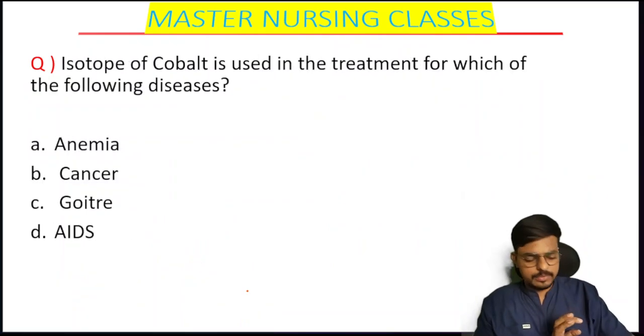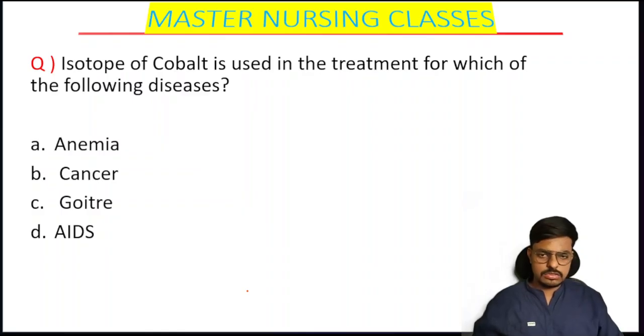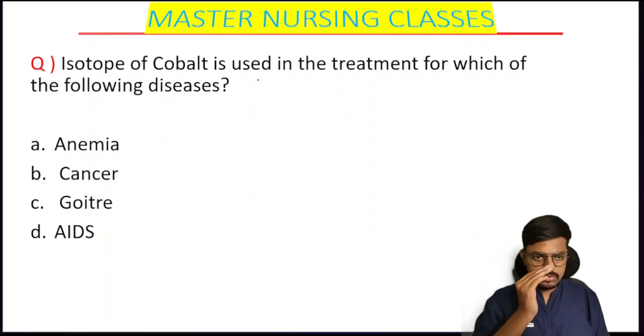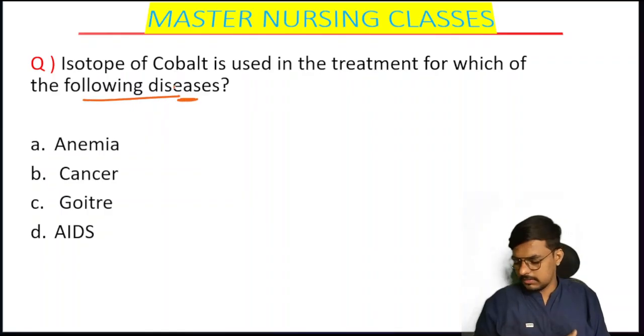Here's the next question, a very easy question for you all. That is the isotope of cobalt. Isotope of cobalt is used in the treatment of which of the following diseases? I am waiting for your answer. Option A, anemia. Option B, cancer. Option C, goiter. Option D, AIDS.